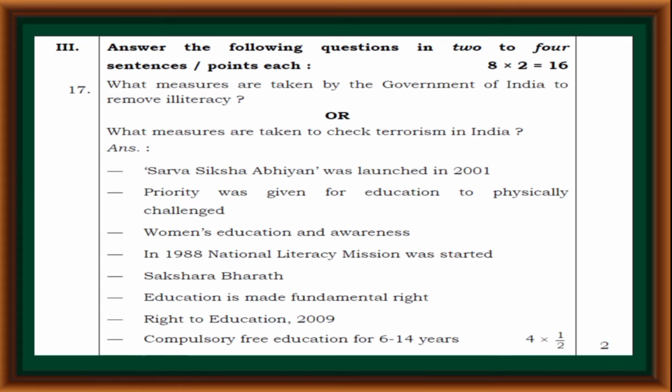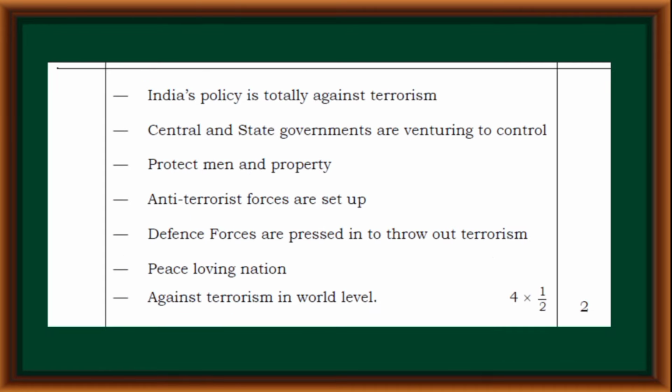The measures taken by the government of India to remove illiteracy are Sarva Shiksha Abhiyan, priority was given for education to physically challenged, women education and awareness. In 1988, National Literacy Mission was started. Sakshara Bharat, education is made fundamental right. Right to Education 2009, compulsory free education for 6 to 14 years.